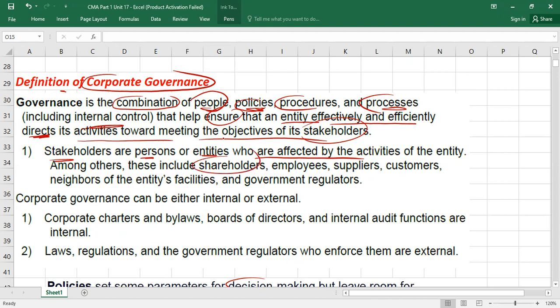For example, shareholders, the owners of the business. Their interest is there, obviously. They want capital appreciation of stock prices, they want dividends. Employees also have interest within the business, they are receiving salaries. Suppliers are also getting payments against the goods and services which they supply to you. Customers also have interest in your business because the quality of your product can affect them, they are using your product. Even the neighbors of the entity are also your stakeholders.